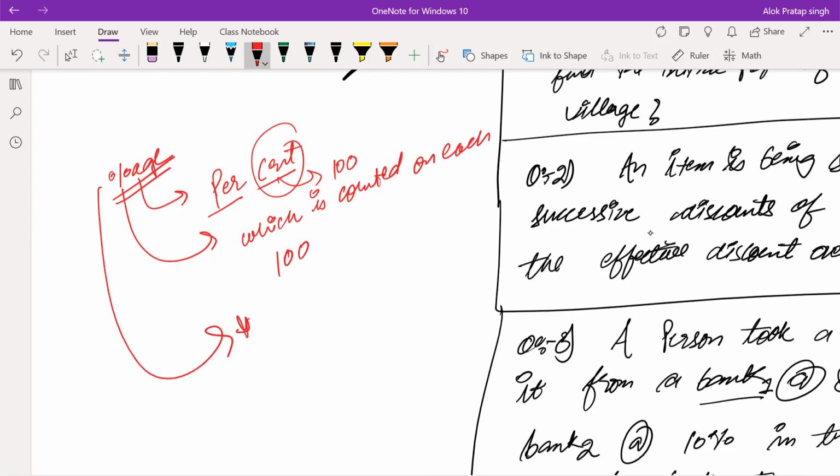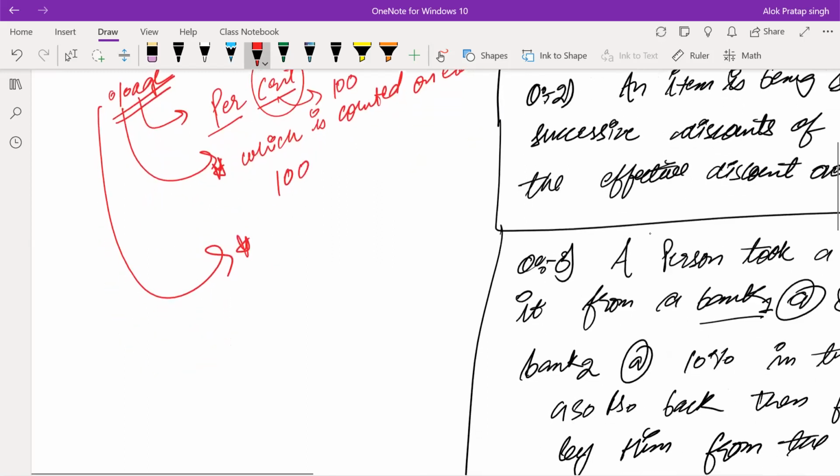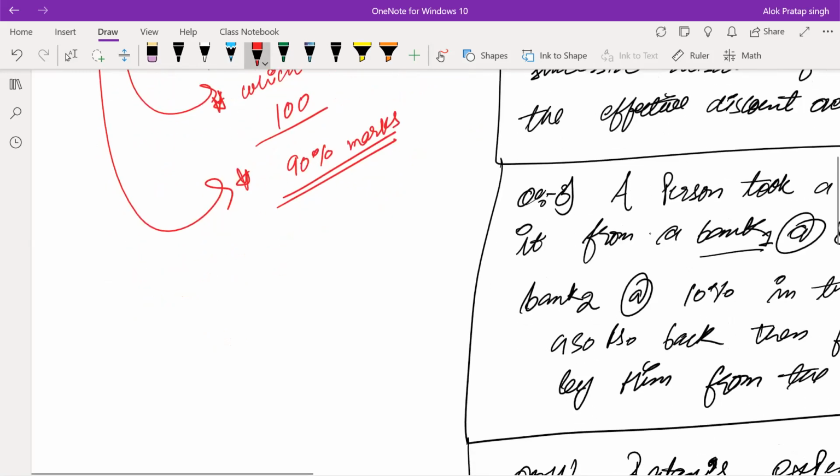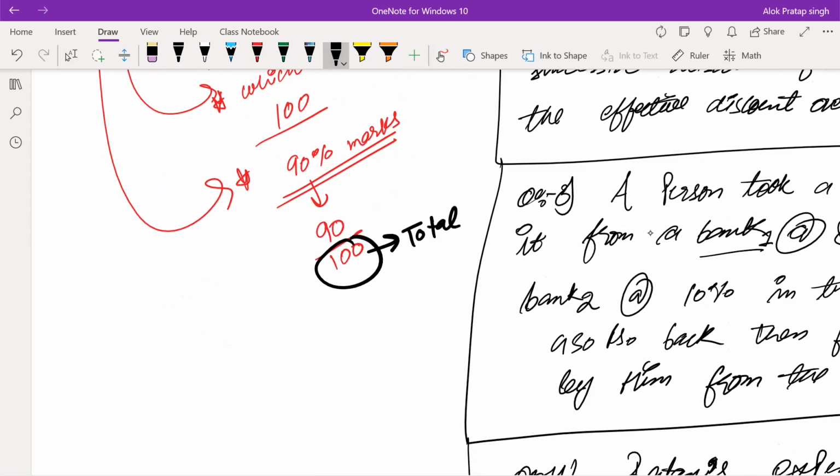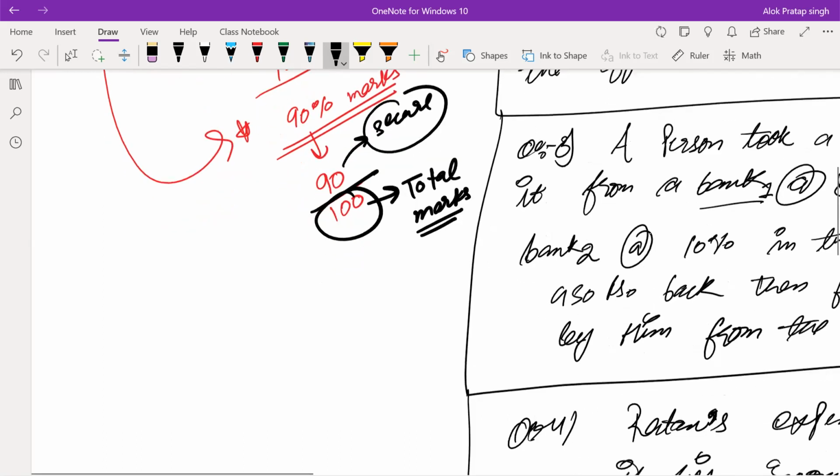Right? Let's just take an example, gentlemen. Let's just say I got 90% marks. What does it mean? It means simply 90 upon 100. That means the total marks of the examination were 100. Out of those 100, I secured 90.